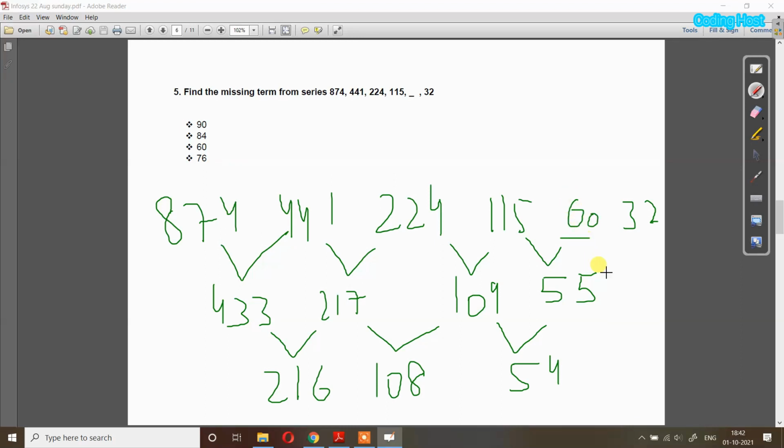So you can also check this. If here the difference is 54, then the difference here is half of 54, which is 27. So the number here and this number have a difference of 27. So if we subtract 27 from 55, we get 28. And you can see that when you subtract 60 from 32, the difference is 28. So 60 is the correct answer.